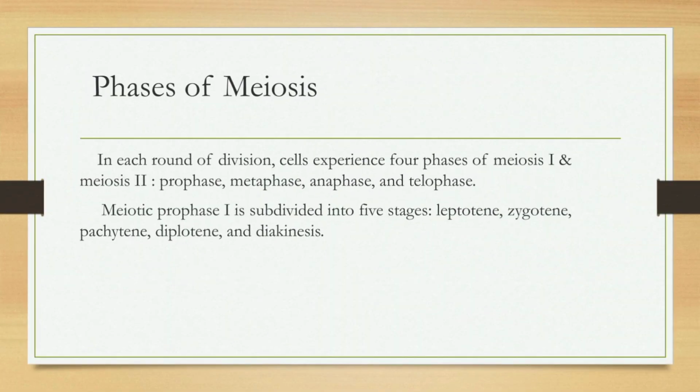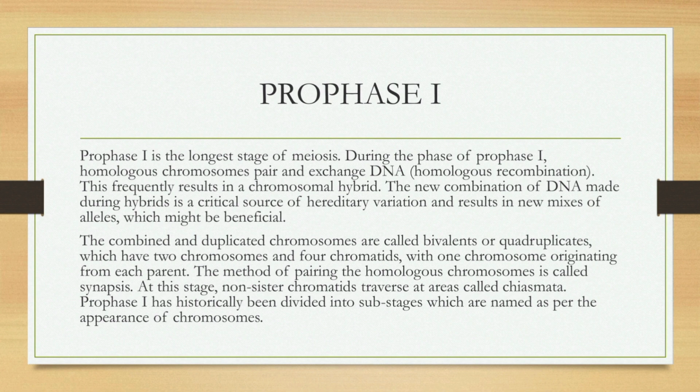Phases of meiosis. In each round of division, the cell experiences four phases of meiosis 1 and 2: prophase, metaphase, anaphase, and telophase. In meiosis, prophase 1 is subdivided into five stages: leptotene, zygotene, pachytene, diplotene, and diakinesis. Prophase 1. Prophase 1 is the longest stage of meiosis. During prophase 1, homologous chromosomes pair and exchange DNA.